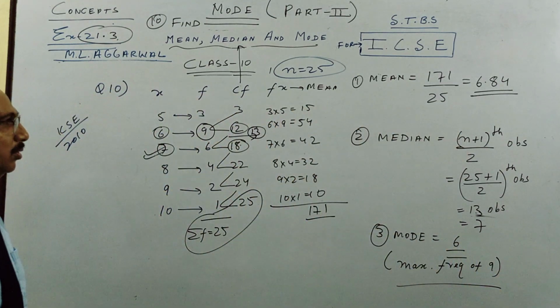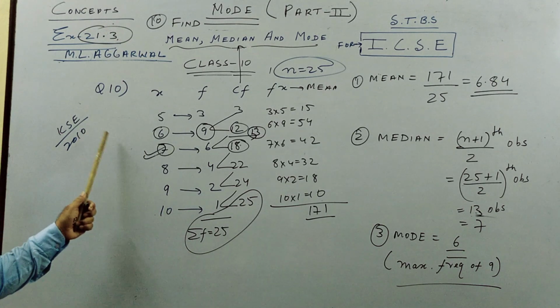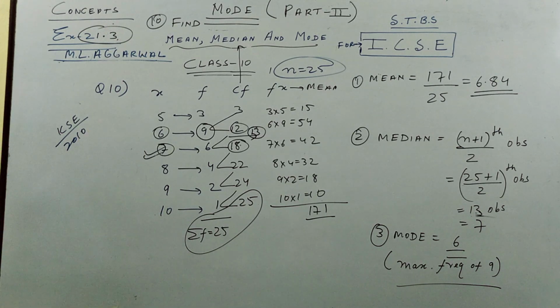So this is how we do mean, median, mode of grouped discrete data. So kindly pause the video and copy.